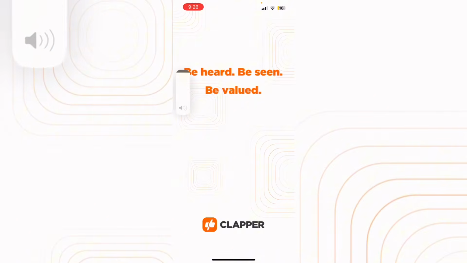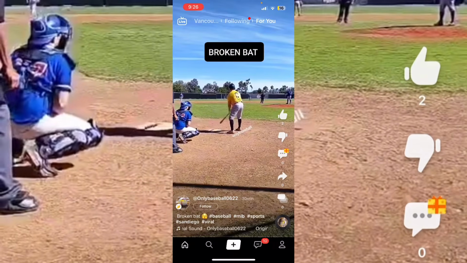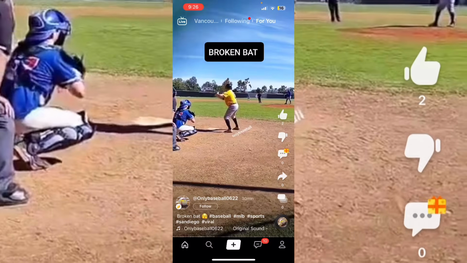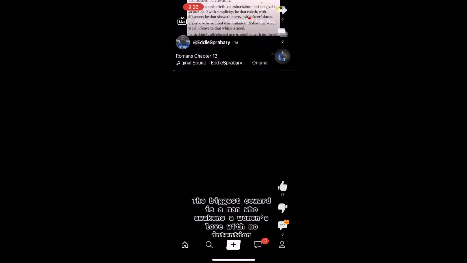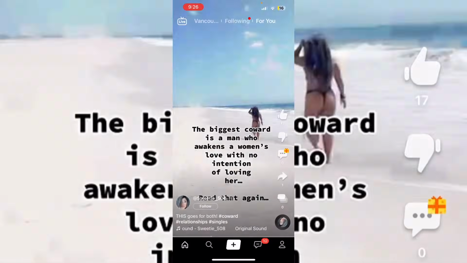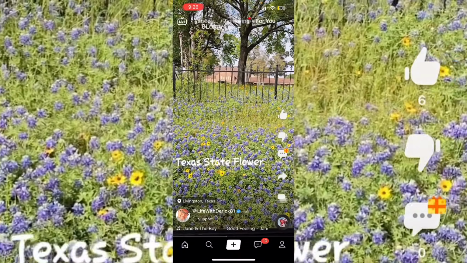So, this is Clapper, the TikTok alternative that everybody's been talking about. So, what is Clapper? Well, it essentially is a social media sharing app that allows people from various generations like Gen Z or Gen X to come together. This is not like TikTok where it has filters. It is totally different. The FYP page has original based content, and most of the content that you see here is automatically generated by people, and sometimes there are re-uploads, but most of the time it's all original content, and there's no filters, there's no effects.